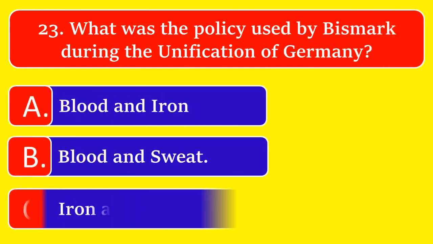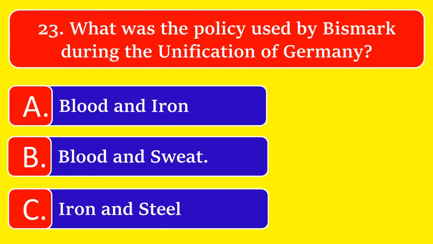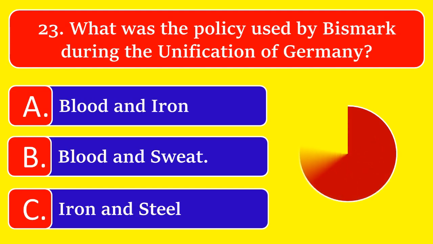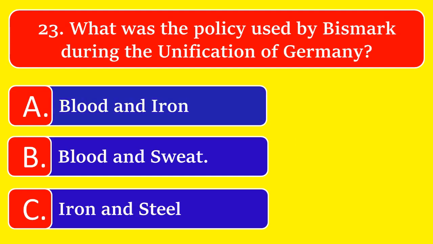What was the policy used by Bismarck during the unification of Germany? Option A, blood and iron. Option B, blood and sweat. Option C, iron and steel. The great answer is option A, blood and iron.